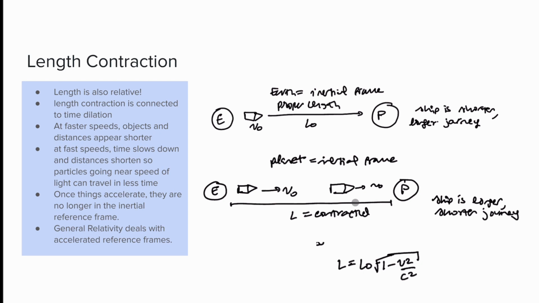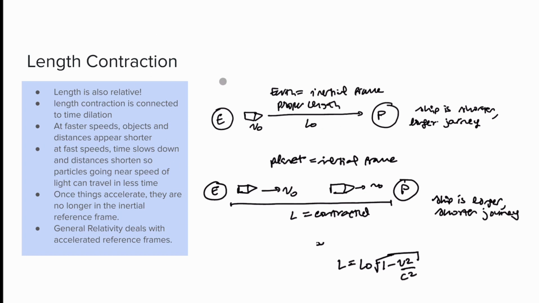To wrap things up, we're going to talk about length contraction. Similar to how time is relative, length is also relative, and it's connected to the idea of time dilation. At very fast speeds, objects and distances appear shorter, and at slow speeds, objects and distances appear longer. So at fast speeds, time slows down and distance is shortened, so particles going near the speed of light can travel in less time.